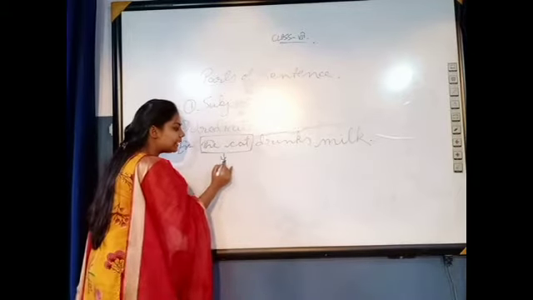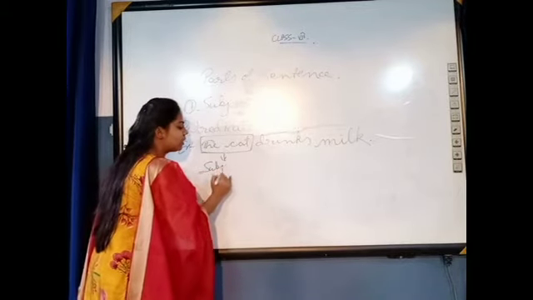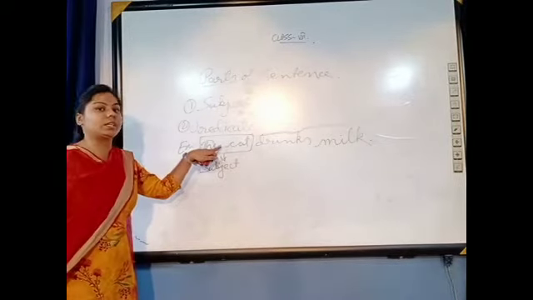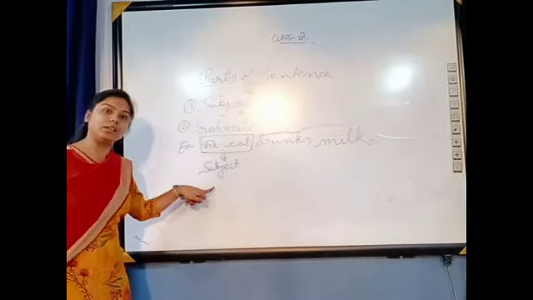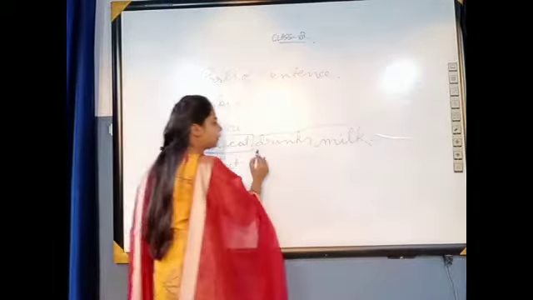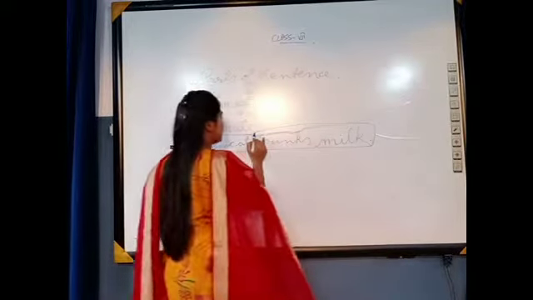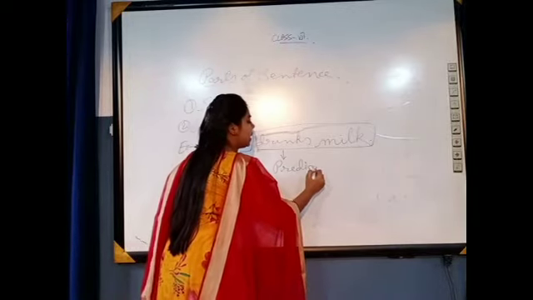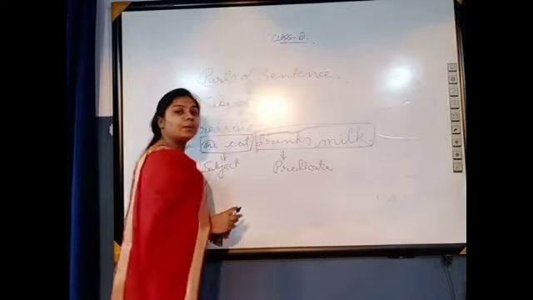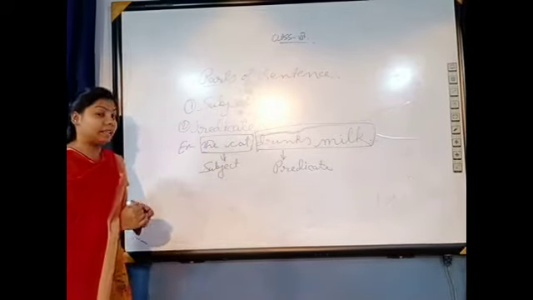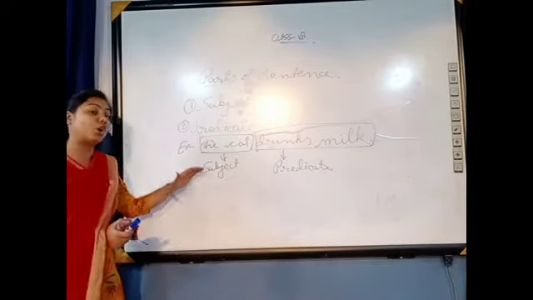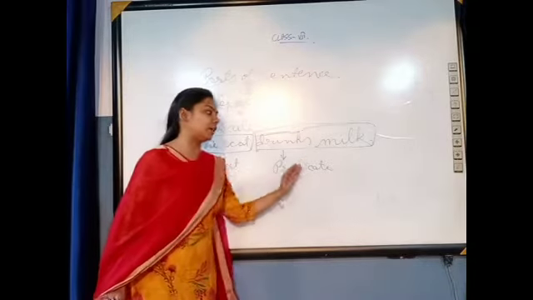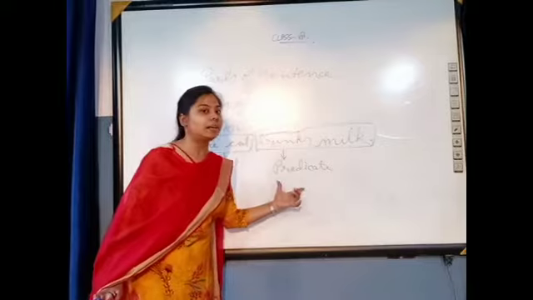So it will be the subject of our sentence. Whatever we are talking about in the sentence, that is called the subject, and the remaining part is known as the predicate. So whatever we talk about in the sentence is the subject, and the remaining part of the sentence is the predicate.